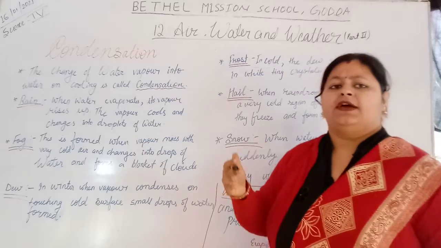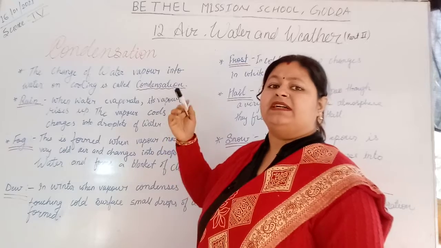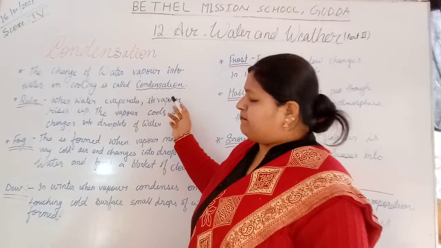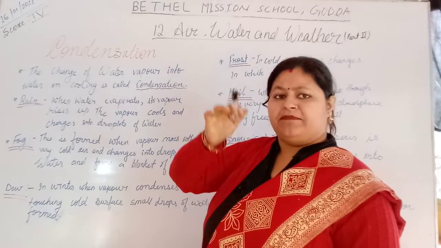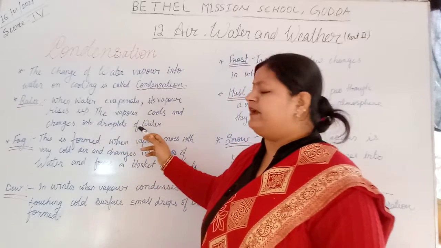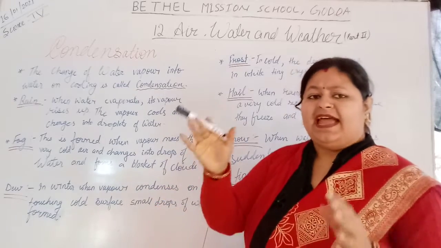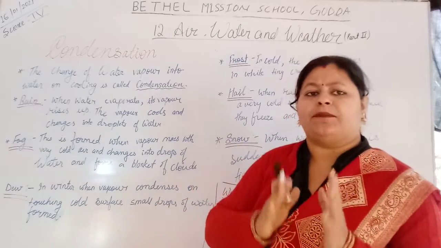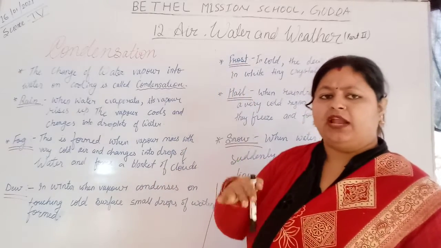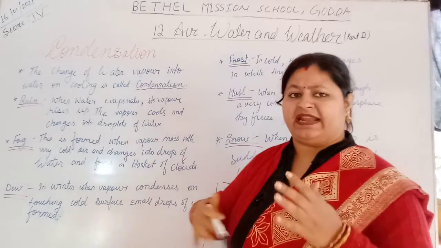Okay. So rain. When water vapor heats and turns into vapor, the vapor rises and goes up. The vapor cools and changes into droplets of water, and these droplets collect together to form a cloud, and when the cloud becomes heavier, it bursts and falls in the form of rain. Okay. So this is the process of formation of raindrops.